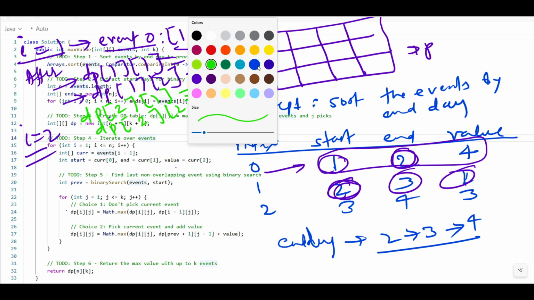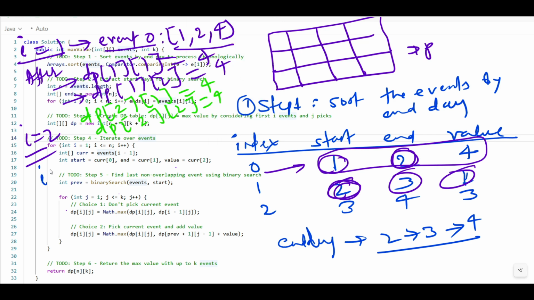Let's understand here, when I equal to 3. I equal to 3 means we are talking about event 1. And event 1 we have data 3, 4 and 3. Can we say that? So very first, what will we do? We will do binary search.